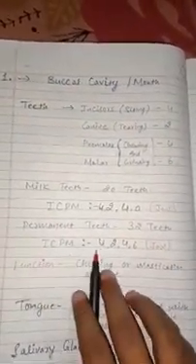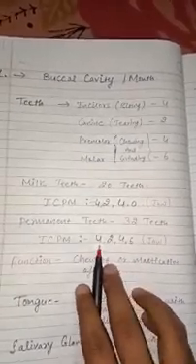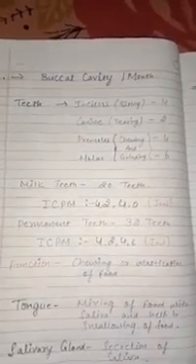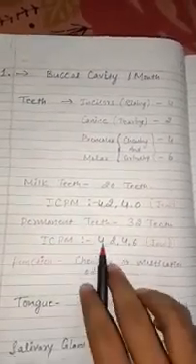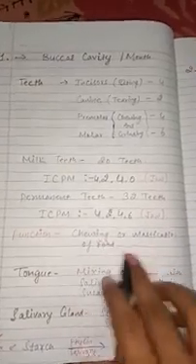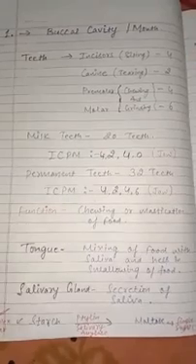Similarly, we have permanent teeth, 32 in all. In a particular jaw we have 4, 2, 4, 6. That is 4 incisors, 2 canine, 4 premolar and 6 molar. That is 16 in a particular jaw, that is 32 in the whole of our mouth. Now the function of teeth is chewing or mastication of food. This is used for chewing of food materials.